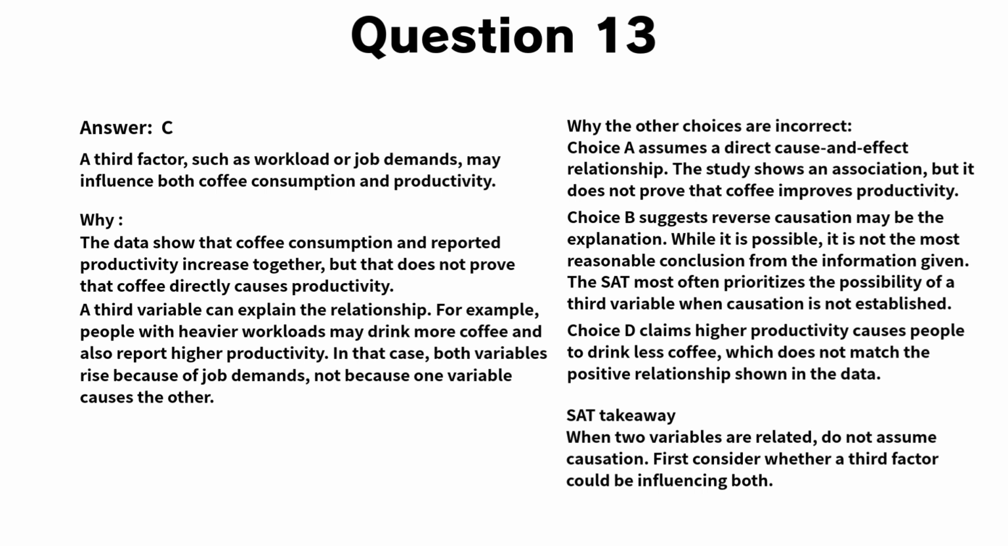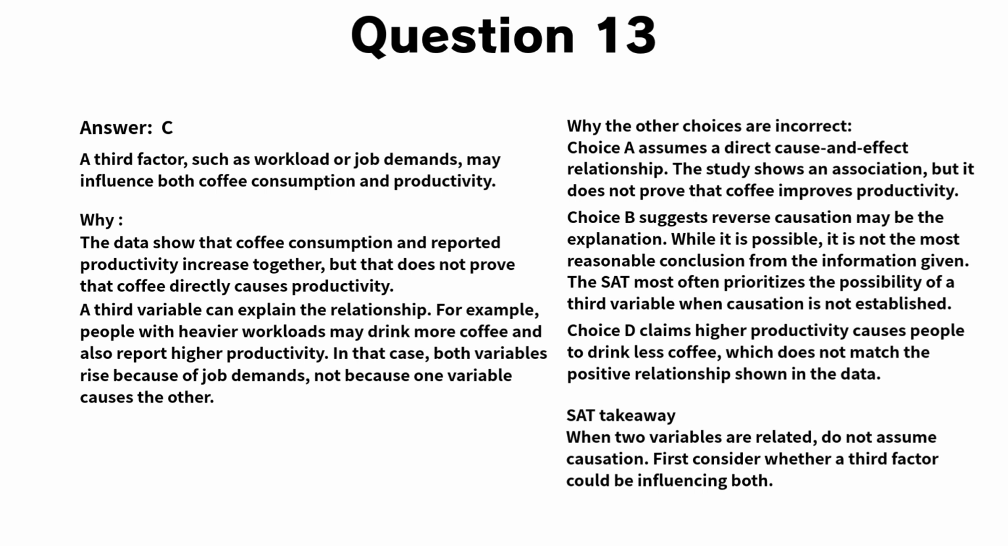Now, let's go through the explanation for question 13. The correct answer is C. The data show that coffee consumption and reported productivity increase together, but that alone does not establish a cause and effect relationship. A third variable can explain this pattern. For example, people with heavier workloads or more demanding jobs may drink more coffee and also report higher productivity. In that case, both variables increase because of job demands, not because coffee directly causes productivity.